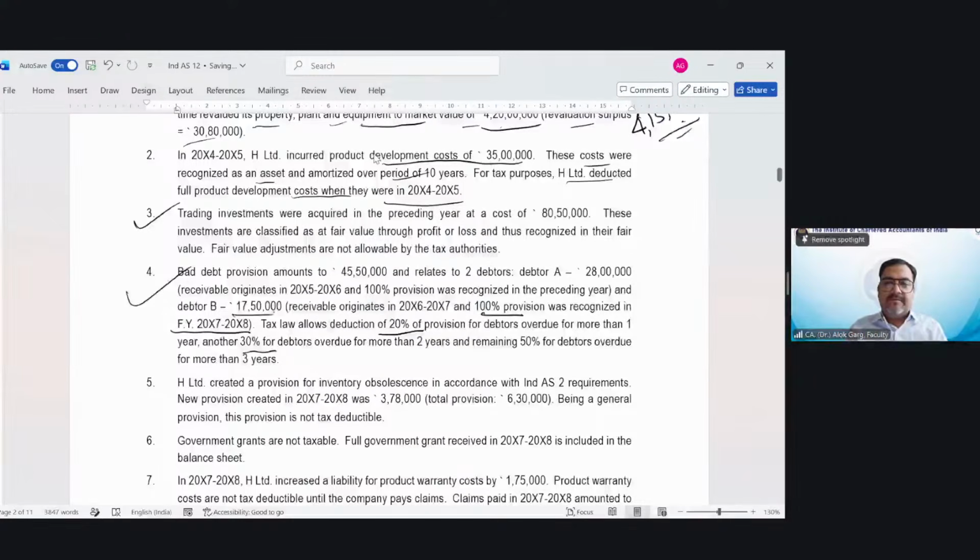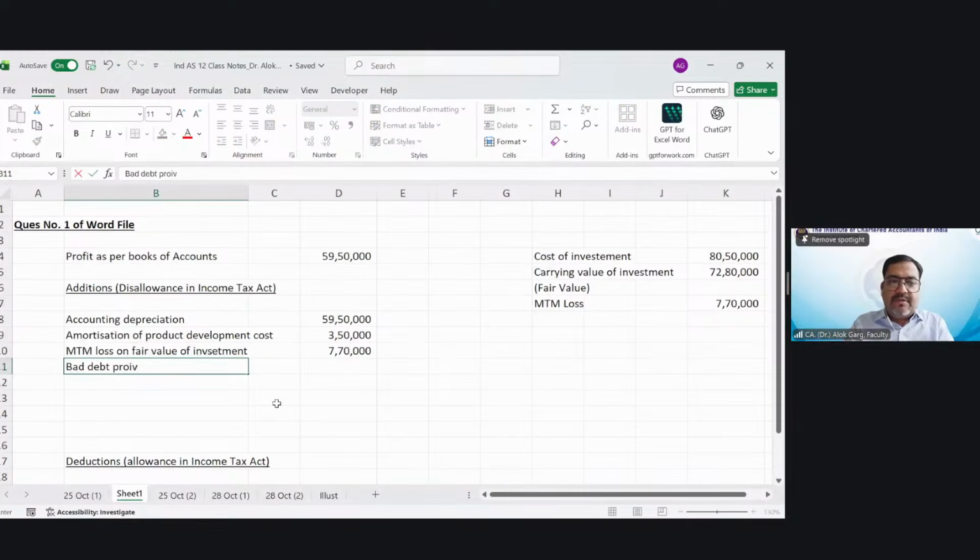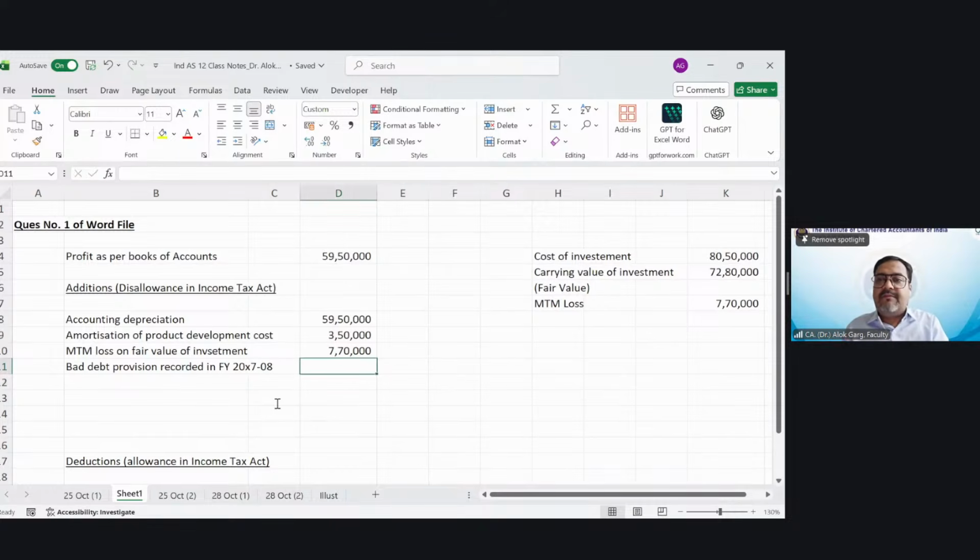So let me solve this question here. We'll disallow the provision for doubtful debt. We'll disallow the bad debt provision, because it is part of my profit as per books of accounts, right? Bad debt provision recorded in FY 20X8, okay, which is how much? 17,50,000.